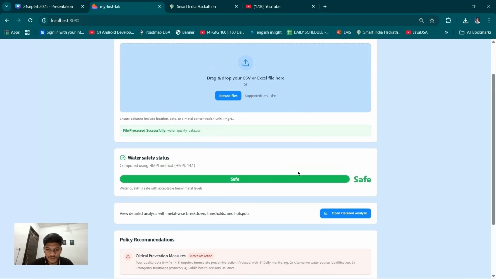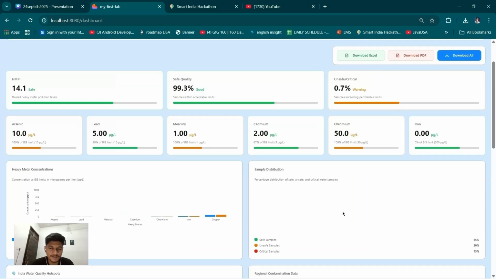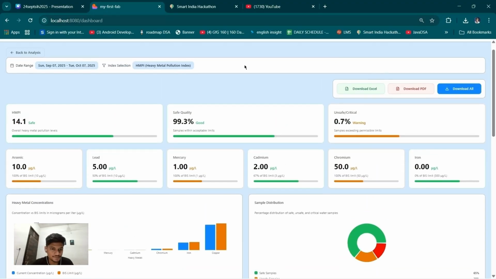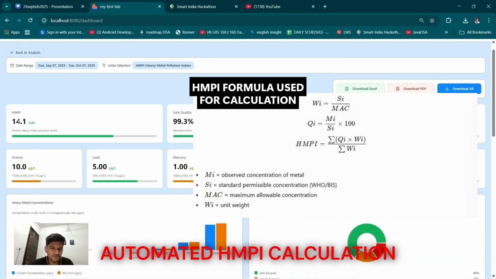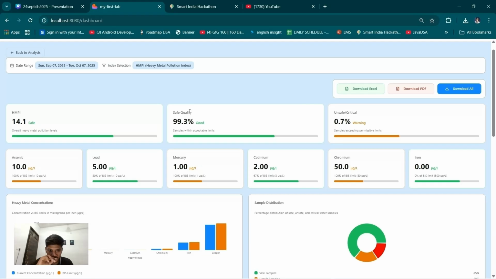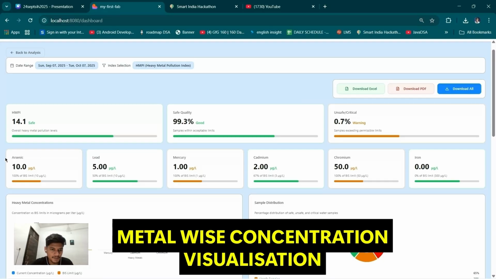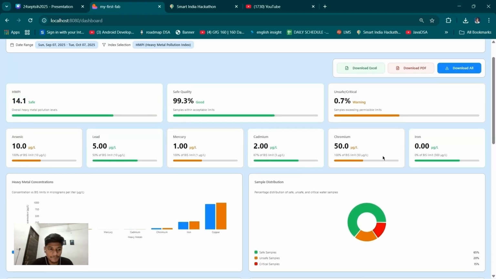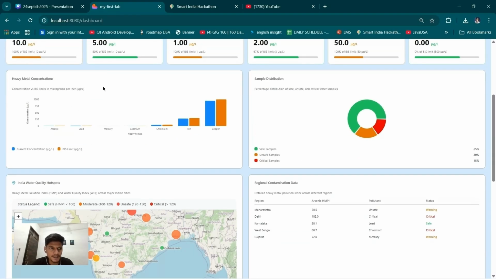When we click on open detailed analysis, it will give us the detailed analysis of the report which we have uploaded. It shows the overall HMPI, which is safe at 14.1, below the threshold value. Safe quality is 99.3%, unsafe is 0.7%. It also shows the individual heavy metals present in that water sample, that is arsenic at 10 micrograms per liter, followed by lead, mercury, cadmium, chromium, iron, and furthermore. And also, the user can check the heavy metal concentration with respect to BIS limits.